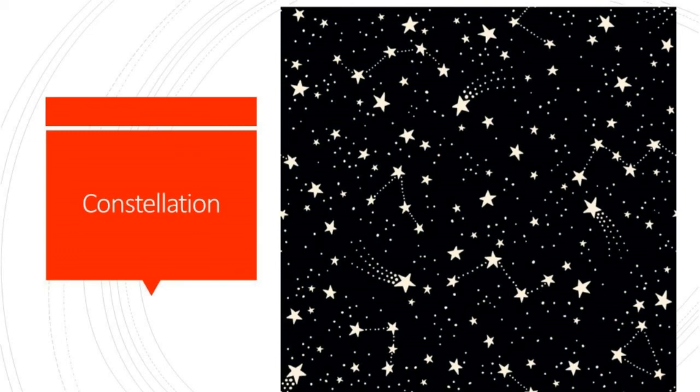Unlike a galaxy, constellations are mere optical appearances and not real objects. In galaxies, stars are bound by gravity and constitute a system. In a constellation, one star may be near and another very, very far, but because they are in the same direction, they appear to be near to each other in the sky.